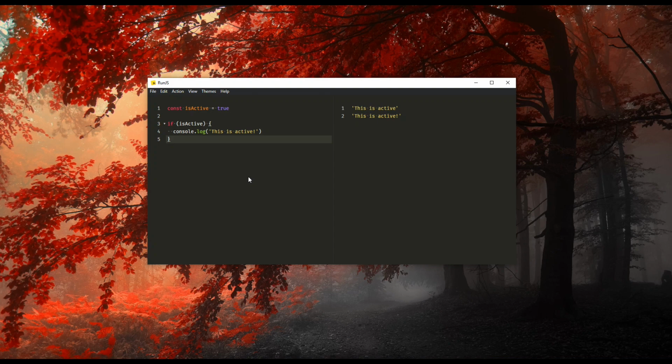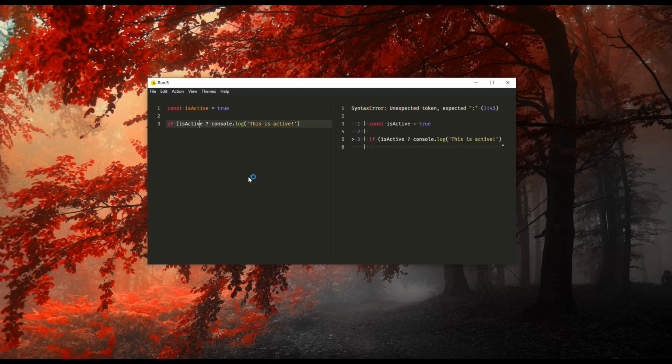But what if we have many conditions to check, isActive, isLatest, and some other stuff? In a case like this, we can go for shorthand properties. The easy way of writing is like this. This is one way. We can remove the curly braces. The code still works, but you need to make sure you only have one code statement inside the if block.